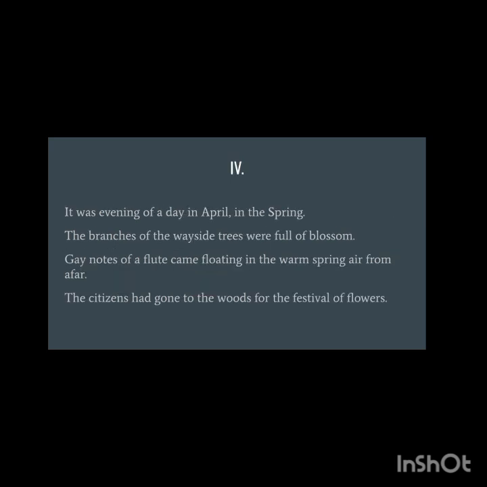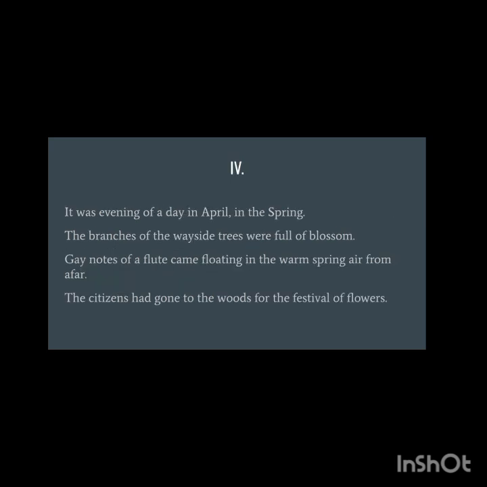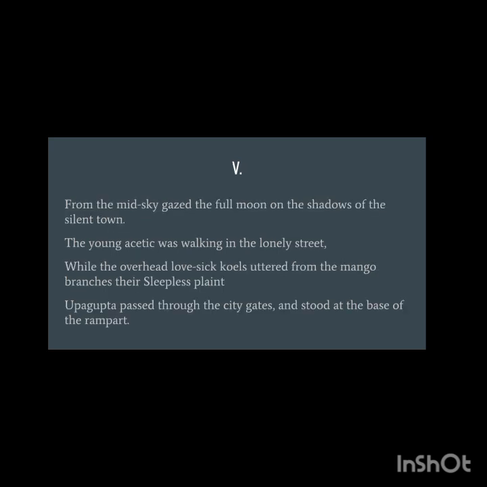I hope that you know all these terms. If not, then you can go to my playlist and watch my video on figures of speech. Then this is also full of auditory and visual imagery. Keep this in note. Then it was evening, so I don't think that we have any figure of speech here, except Festival of Flowers, we have alliteration. Then gay notes floating in the warm spring air from afar. We have visual as well as auditory imagery here. From the mid sky gazed the full moon, so we have personification here.